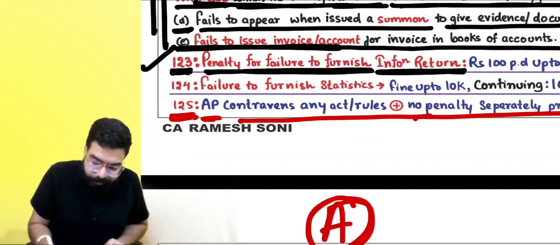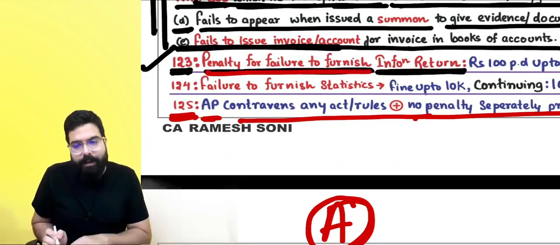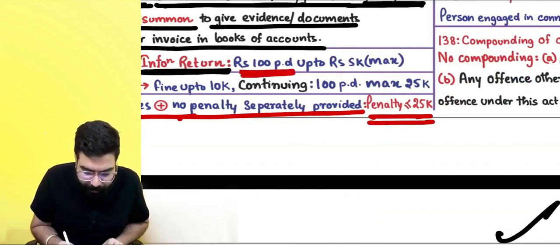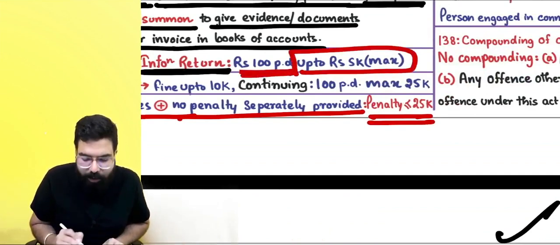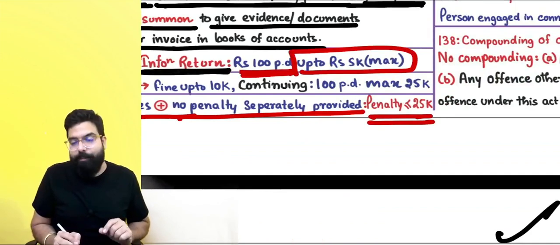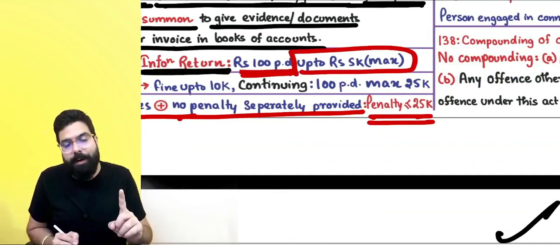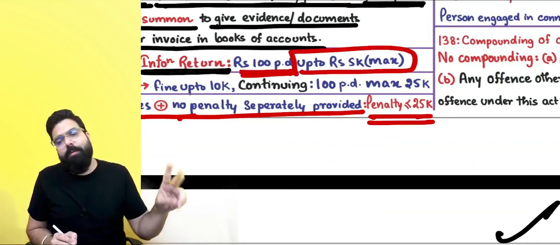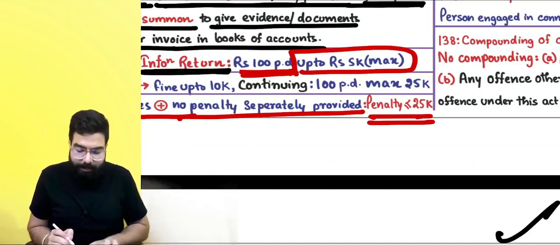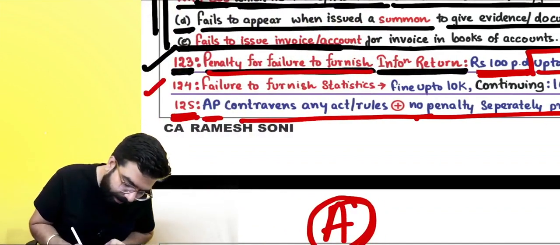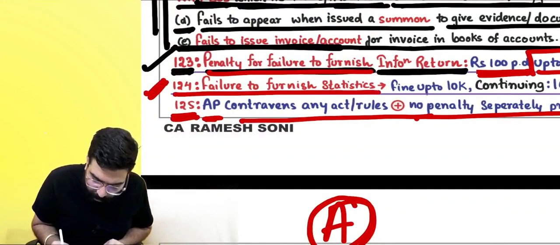Now, if somebody fails to furnish the information return, rupees 100 per day up to a maximum of 5,000 rupees under the CGST Act. Under the SGST Act also rupees 100 per day up to a maximum of 5,000, the same amount of penalty is levied. Failure to furnish statistics. What do you mean by statistics?